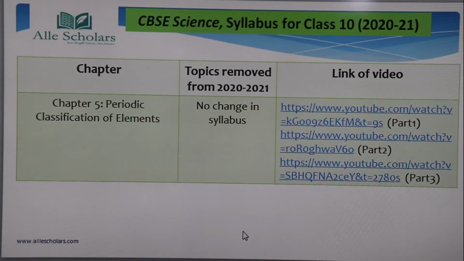Next, let's see the fifth chapter, the periodic classification of elements. There is no change in the syllabus, as we all know that the periodic classification of elements is very important to understand chemistry, so that's why this has not been removed. You have to study the whole chapter. We have already uploaded the video in 3 parts. You can go to the link in the description box. The link is being provided. Just open the video, part 1, part 2 and part 3. The periodic classification of elements has been well explained. So just go through it.